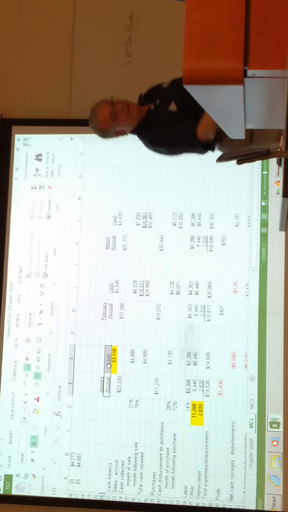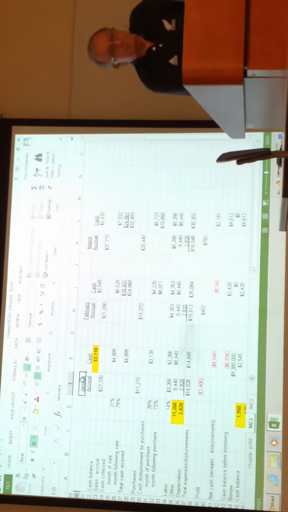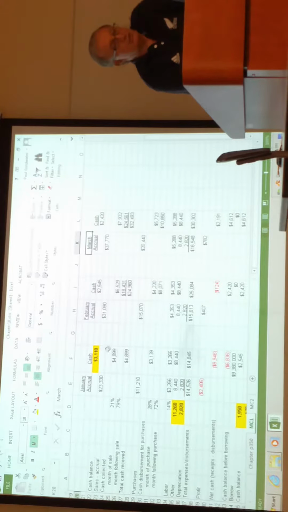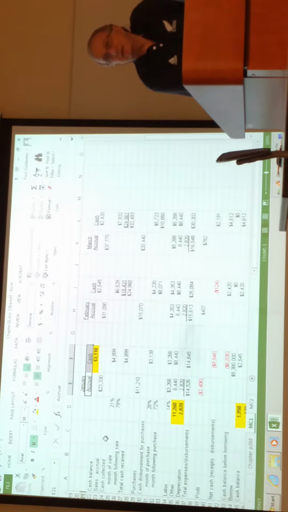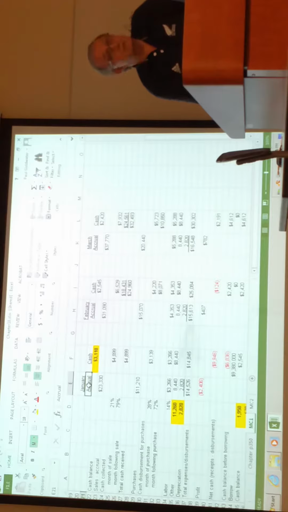Now, I've got January, February, March. I have my accrual and cash. Accrual is on the left, cash is on the right. Tell me the obvious reason: because accrual comes first.